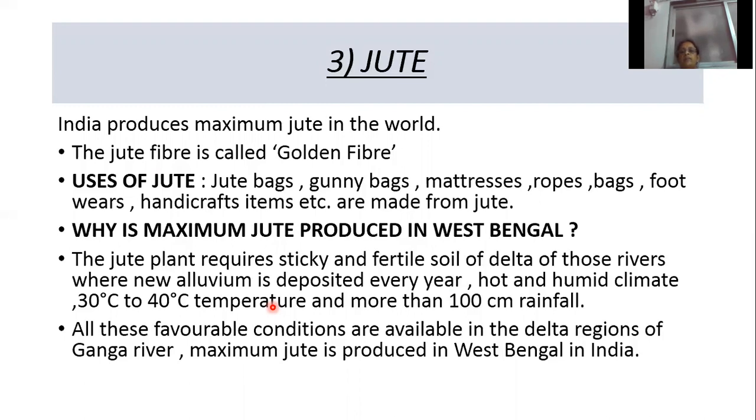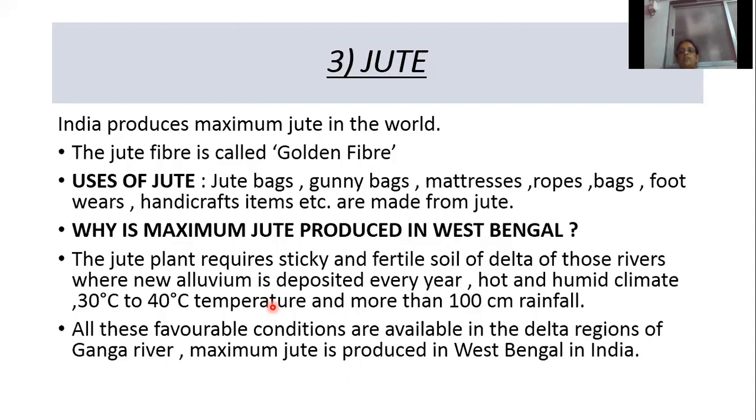All these favorable conditions are available in the delta regions of the Ganga river. So maximum jute is produced in West Bengal in India.